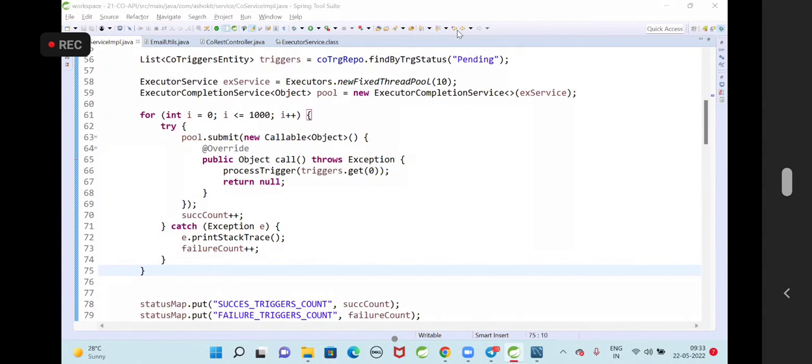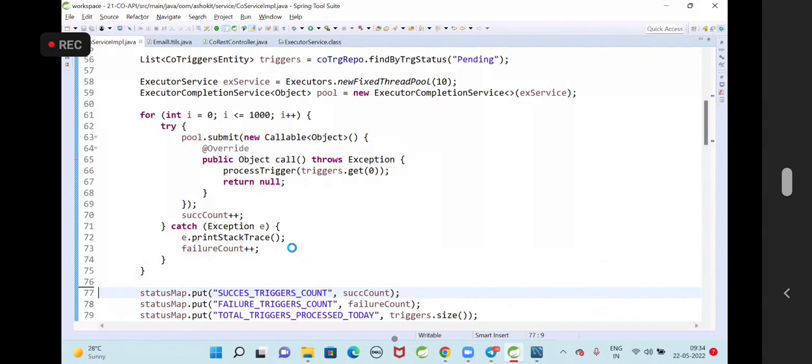The Executor framework was introduced in 1.5 only. There are also a few annotations like @Async. That is not required here. I will share a tutorial link where you can go through CompletableFuture. Okay, sir. Thank you, sir.